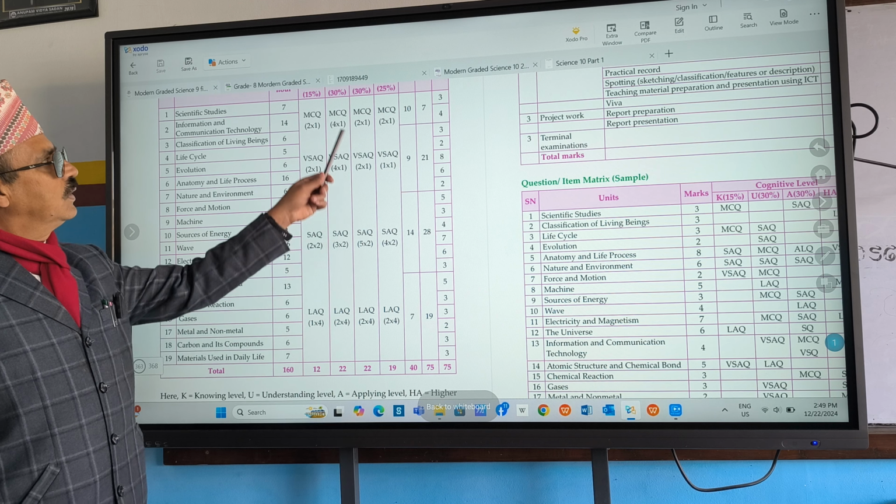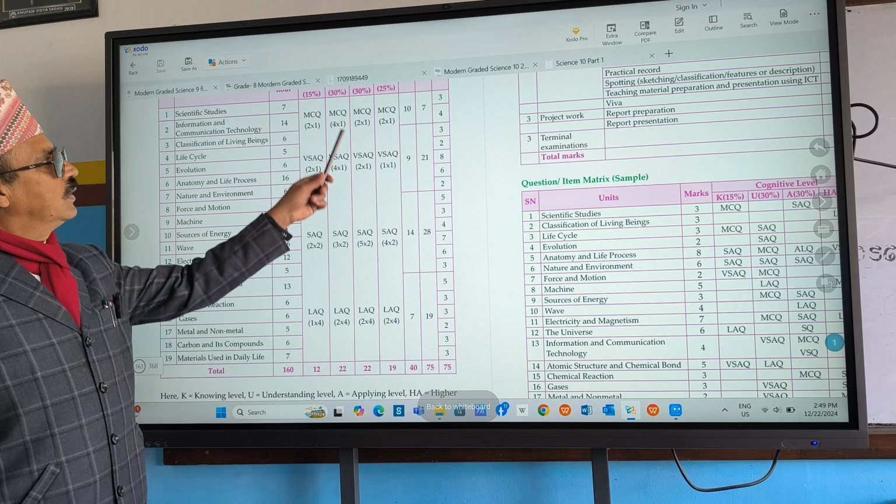A bit better, nicely, 12 plus 22, 34, minimum 34 they can get. A bit more laborious, 56 marks. And too laborious, they can get up to 19 more marks. 19 plus 56 comes to 75 marks. So let's aim for 75 marks.